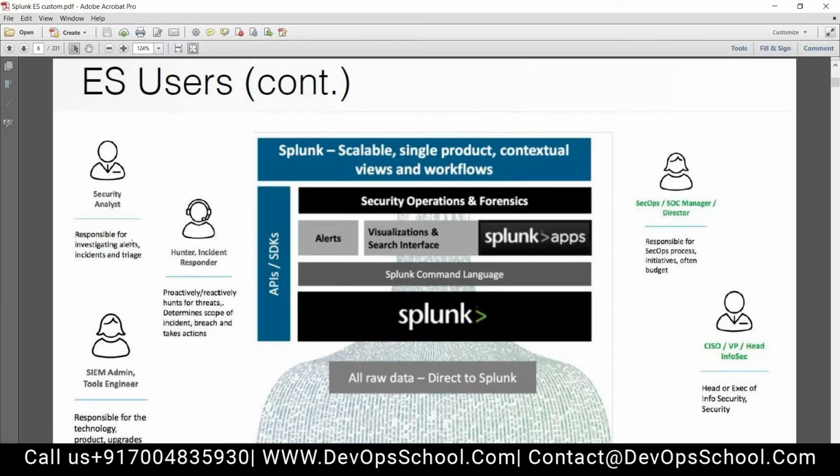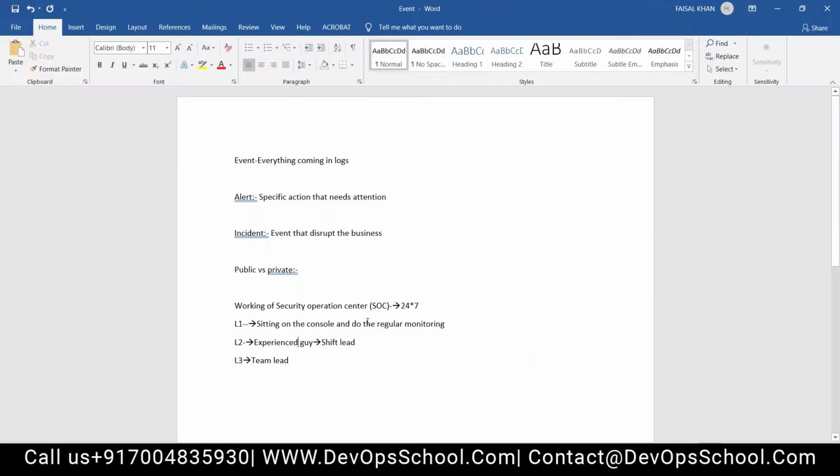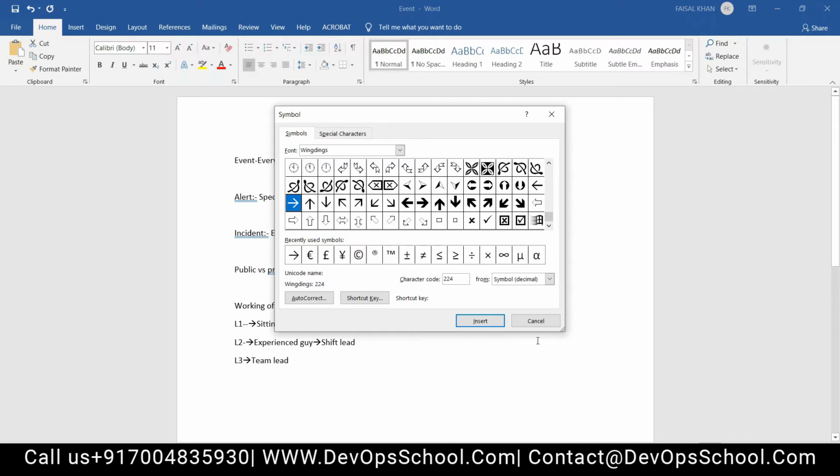Now this is the same slide. It's a bit complicated, so don't worry about it. This is the real production environment. That's how it is. Here I have written shift lead. In 24/7 there are three shifts: morning shift, afternoon shift, and night shift. In every shift, one L2 will be there and he will be leading the shift. The whole shift operation depends on him, and L3 is the overall responsible person.